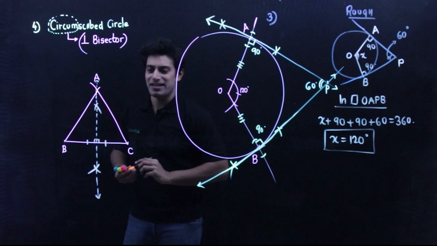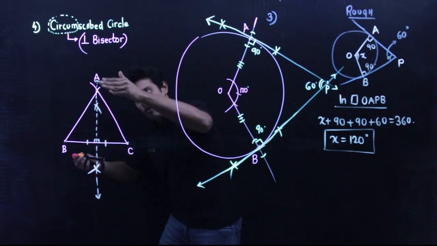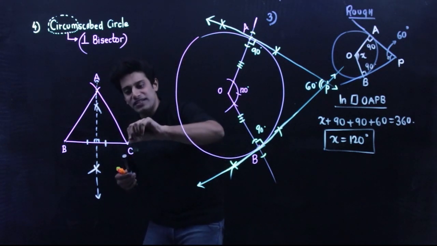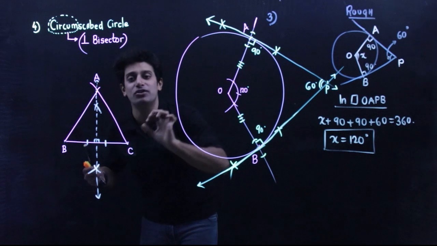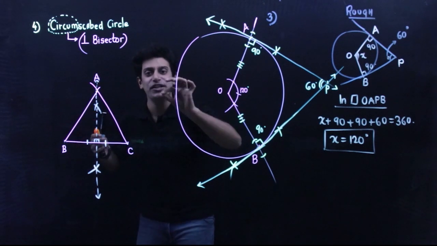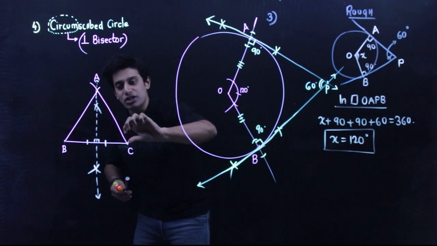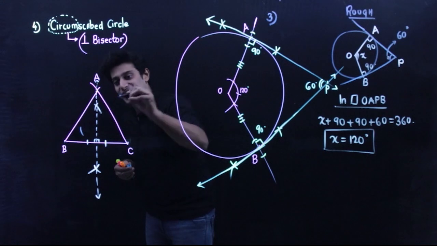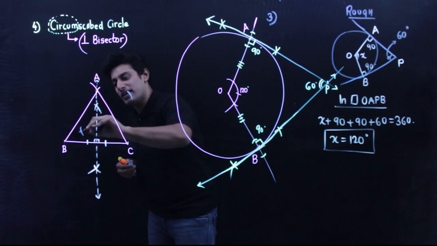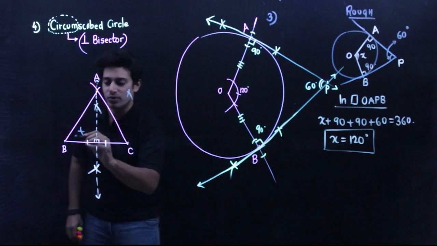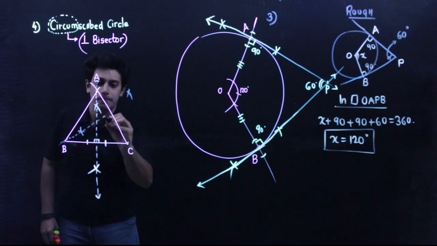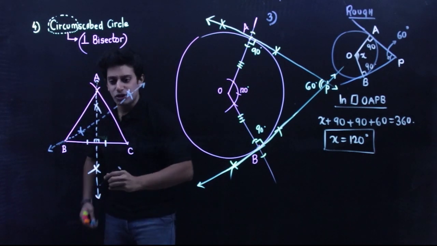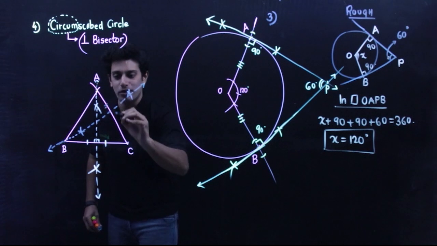Okay, do the same process for either AB or AC, whichever you like. Let me make it for AC. From C, keep the point of your rounder at C. Stretch more than half, approximately. Cut an arc up on this side and cut an arc down on the other side. From A again, cut an arc up, cut an arc down. This is my second one. Again a perpendicular bisector.